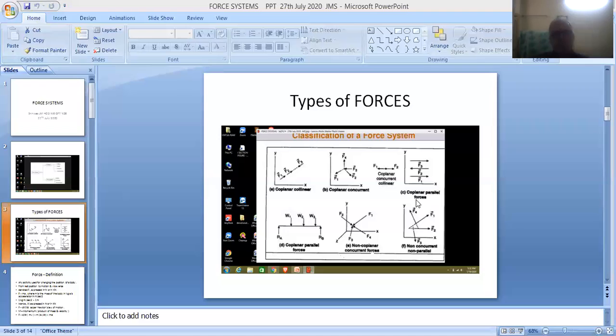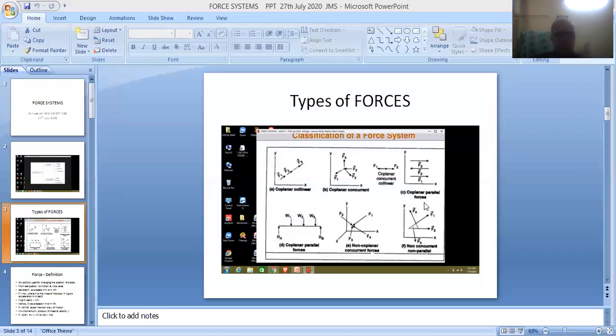So they can be called coplanar forces. On one hand, they are lying in the same plane, so they are called coplanar forces. On the other hand, all the forces are parallel to each other, so they are called parallel forces. So they are satisfying two conditions: they are lying in the same plane and they are parallel to each other. Therefore, friends, these forces are referred to as coplanar parallel forces.